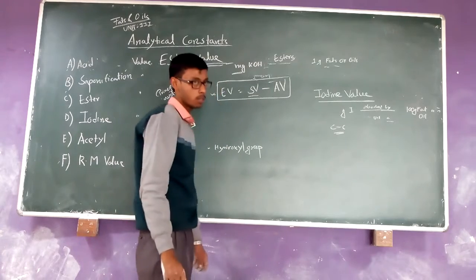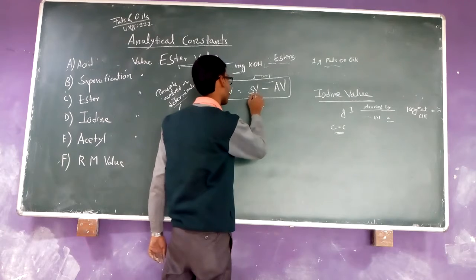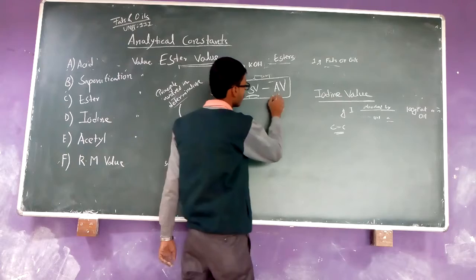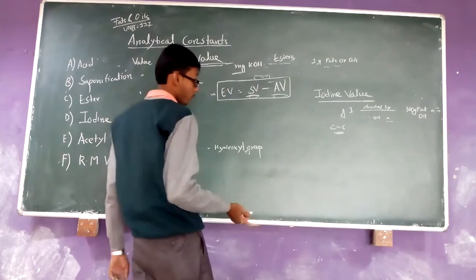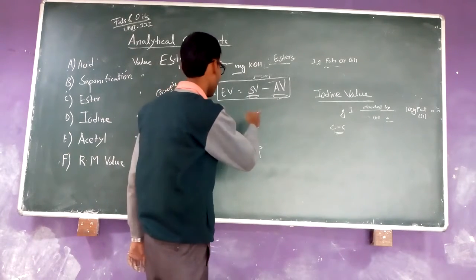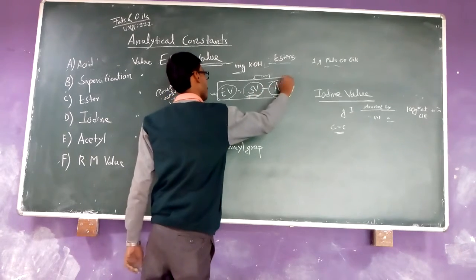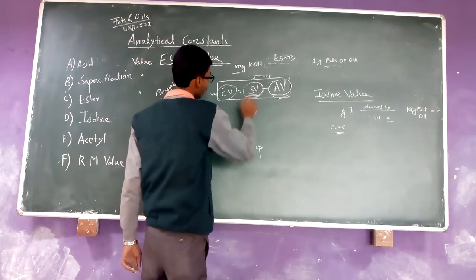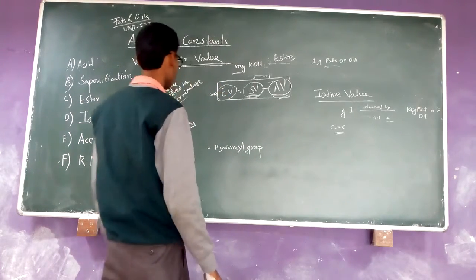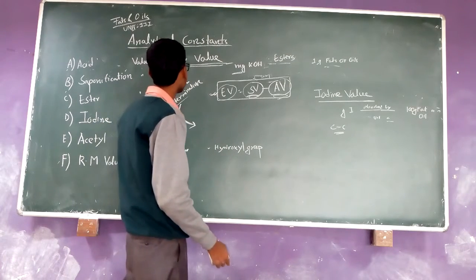Saponification value is the value after the complete hydrolysis of the fat samples. And acid value is due to the free fatty acid, due to acidification or hydrolytic acidity. So the ester value is the difference between the complete hydrolysis and the acidic hydrolysis, that is the saponification value minus the acid value. That is the equation of the ester.